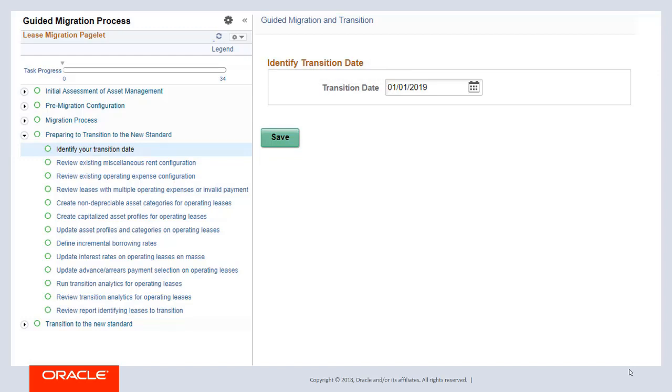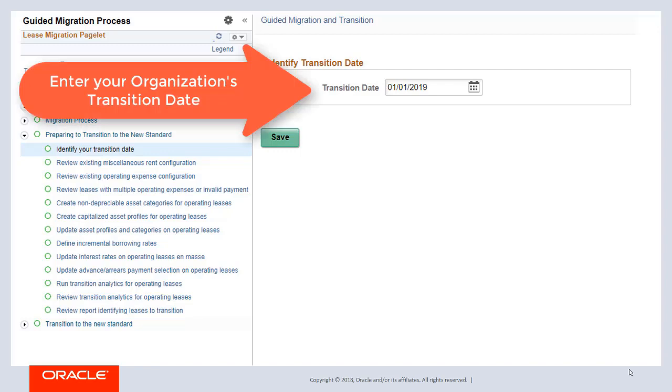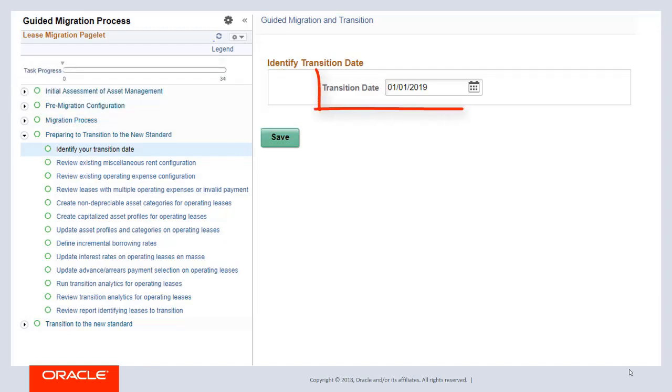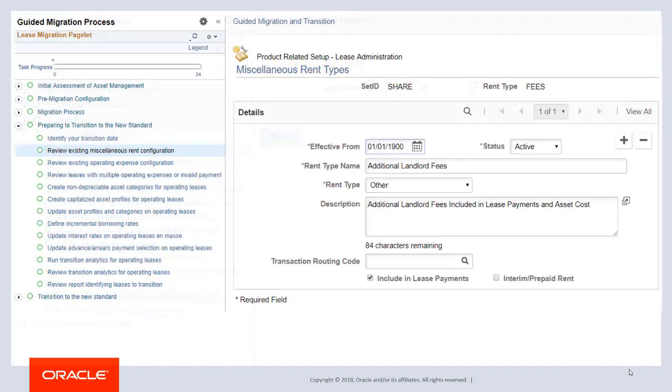When you transition operating leases to the new accounting standard, lease payments dated on or after this date will be included in the initial costs of the leased asset. This date can be changed after saving the page if necessary.